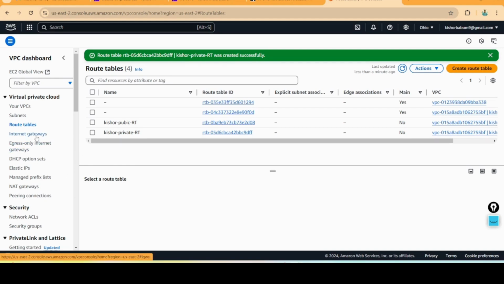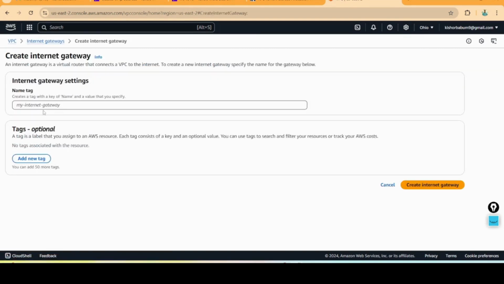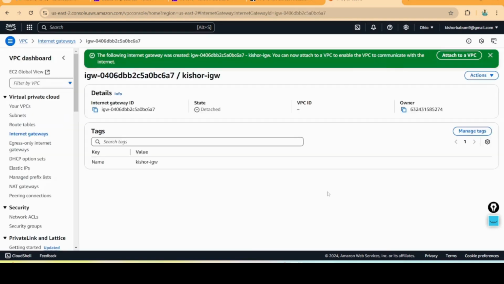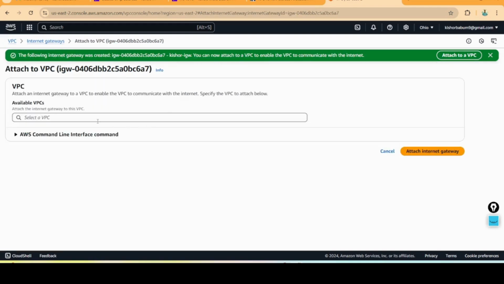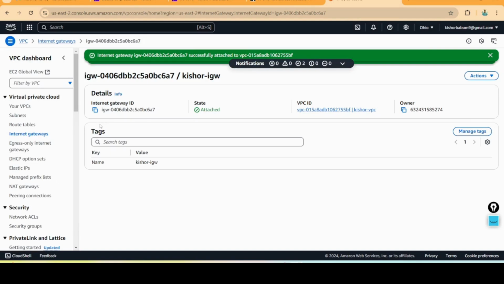Next I want to create the internet gateways. You can create internet gateway. I am giving the name as Kishore-IGW. Name and value. Create internet gateway. And we did not attach the VPC. Click on attach to VPC. Choose your VPC and attach to internet gateway. Now we have created the internet gateway also.